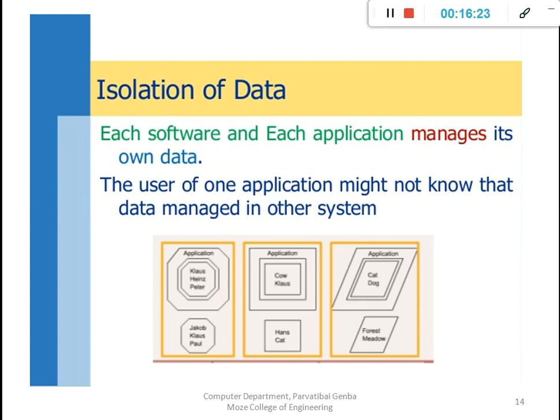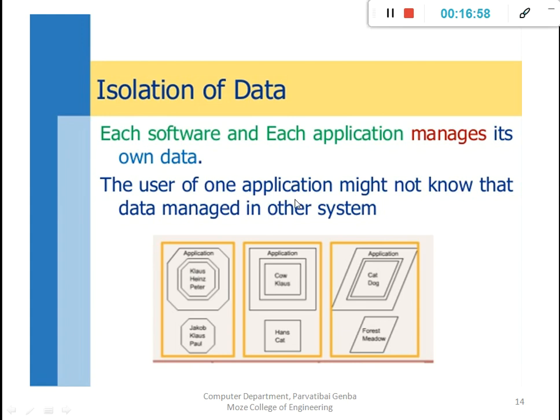it is very difficult to access that information, or the information may be stored in different formats. That is again very difficult to modify, or to verify for redundancy, meaning duplication of data. It's difficult to modify in each and every file. These are problems related to different data stored in different file formats or different applications.